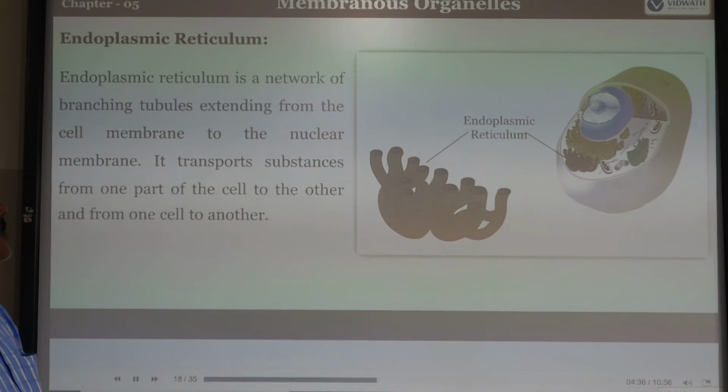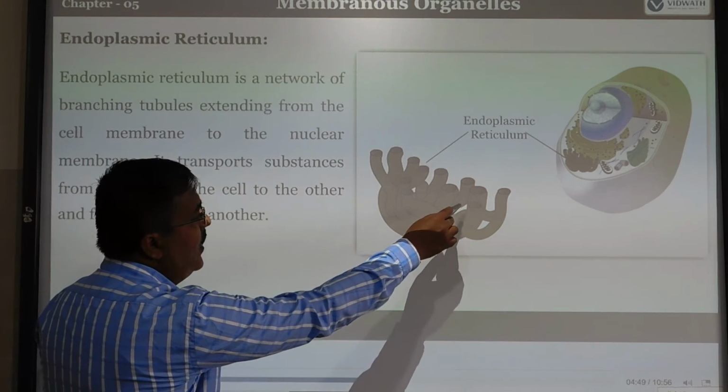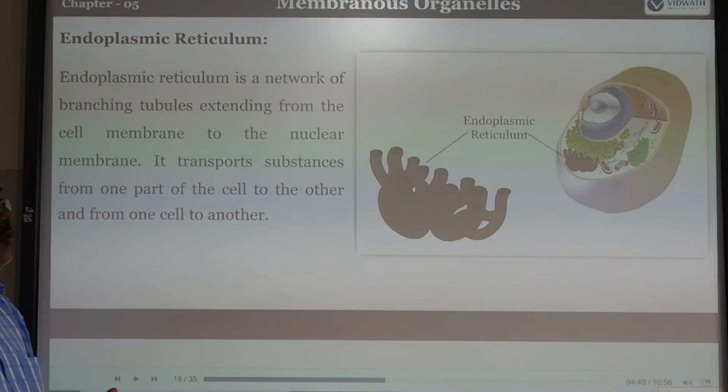endoplasmic reticulum. In short form, we can call it the ER. Endoplasmic reticulum is a network of branching tubules extending from the cell membrane to the nuclear membrane. Look at the picture here. We have the endoplasmic reticulum which has a network of capillary-like tubes.